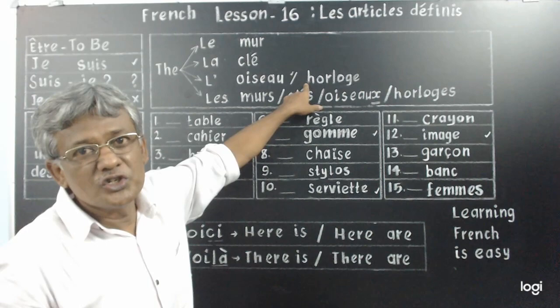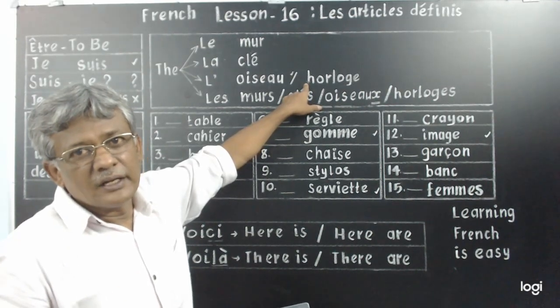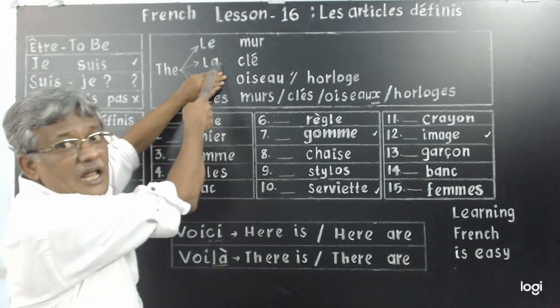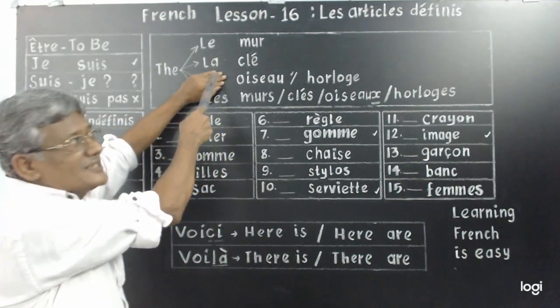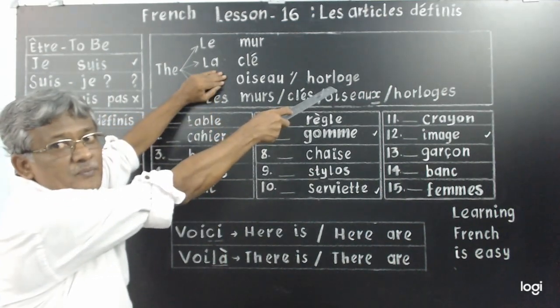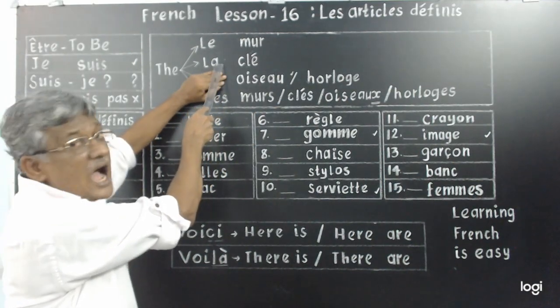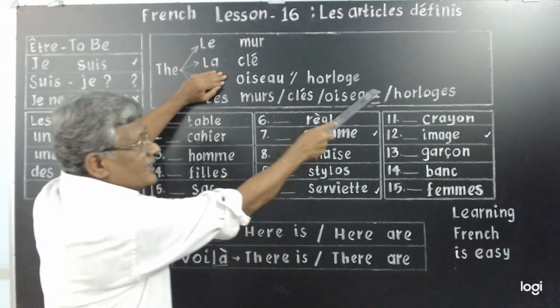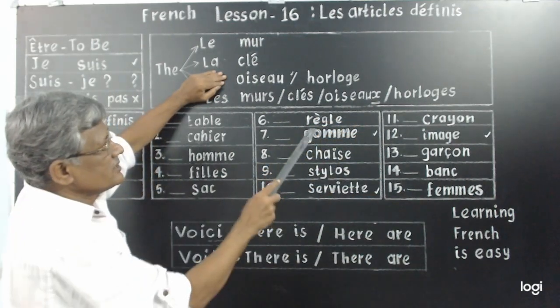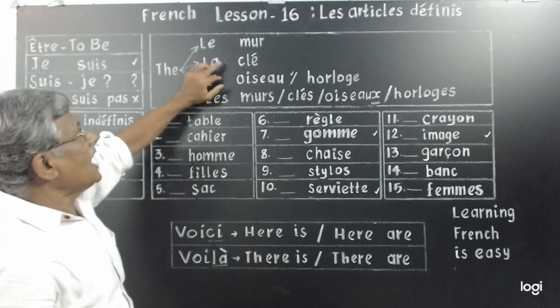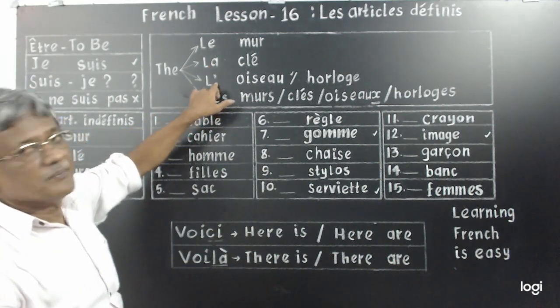Horloge, wall clock. What will I write here? Le or la? La I write because it's feminine. Horloge is feminine. If I write la, this A and H will clash. So this A becomes L apostrophe.